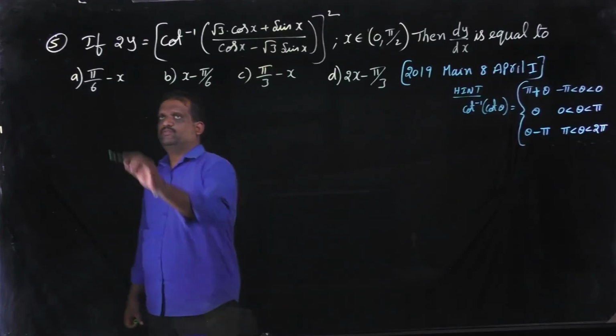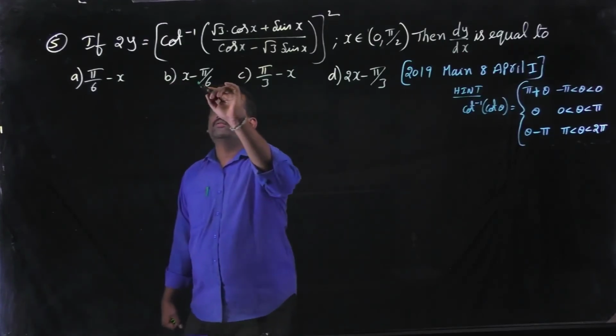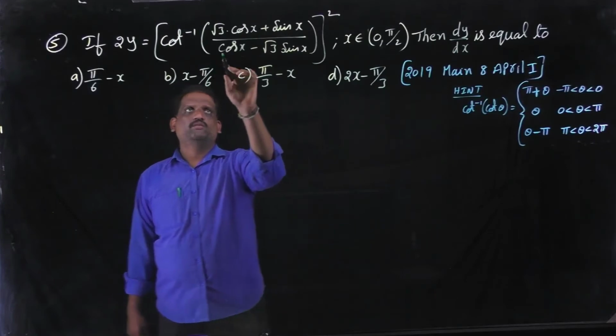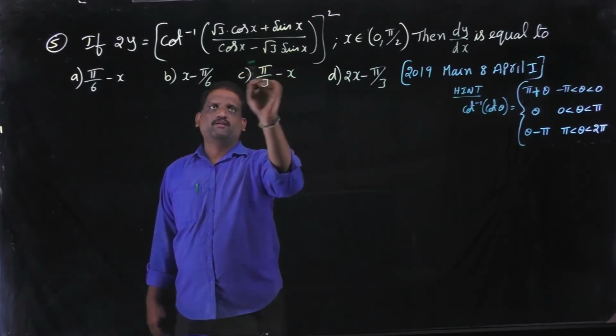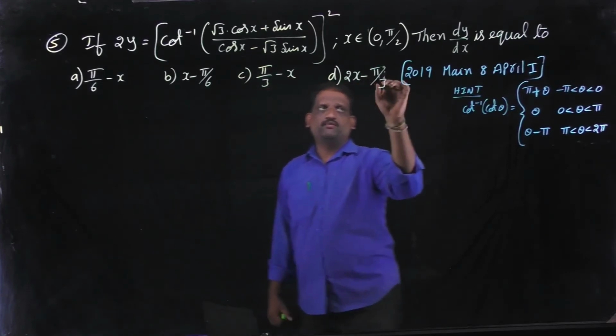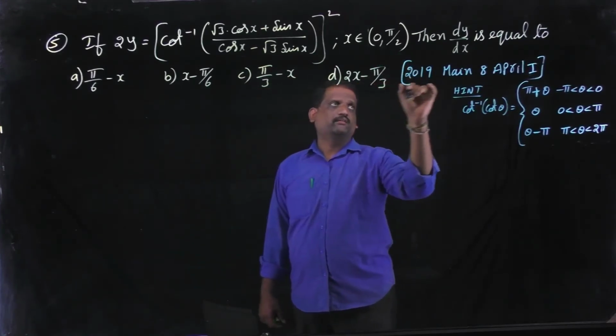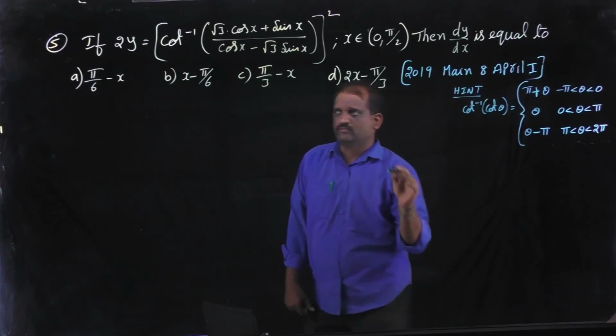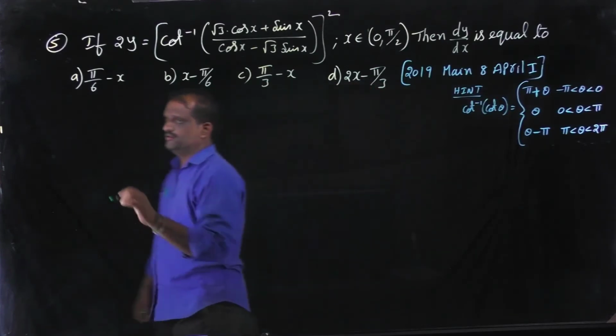Problem number 5. If 2y equal to cot inverse of root 3 into cos x plus sin x by cos x minus root 3 sin x whole square, where x belongs to the open interval 0 comma pi by 2, then dy by dx is equal to. These are the options.